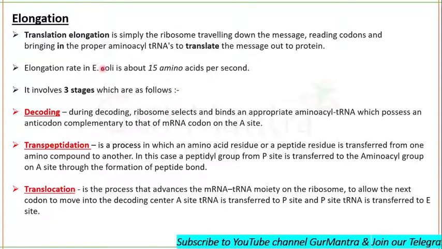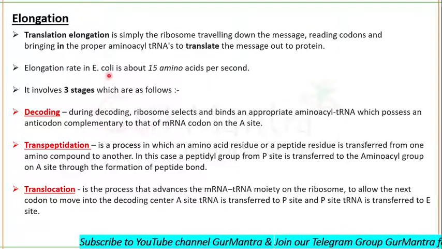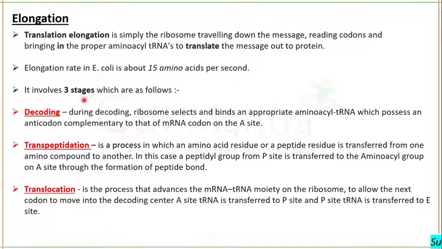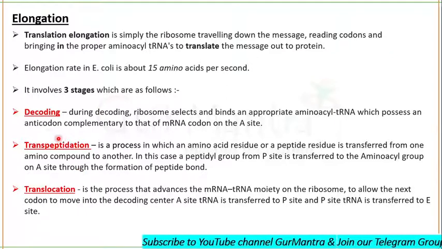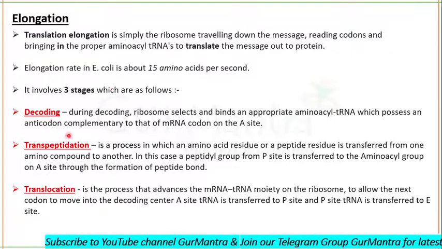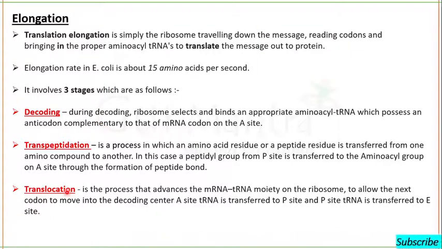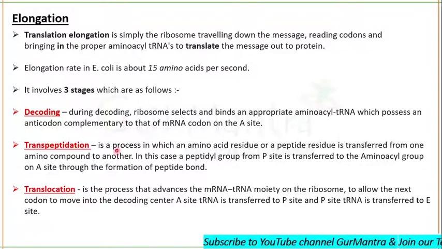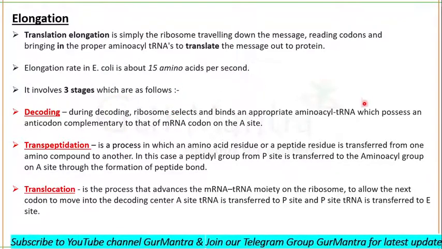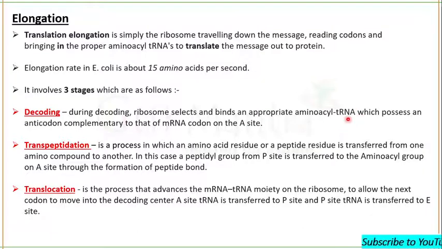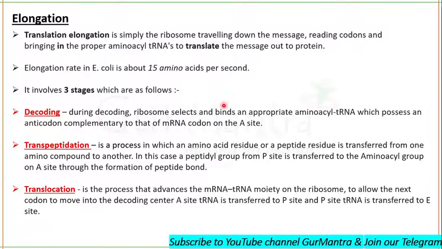There are three main stages in elongation during translation: decoding, transpeptidation and translocation. Just revise them again: decoding, transpeptidation and translocation. The first one is decoding. What happens during decoding? The ribosome will select and bind an appropriate aminoacyl tRNA. First, it will read out the code on mRNA.